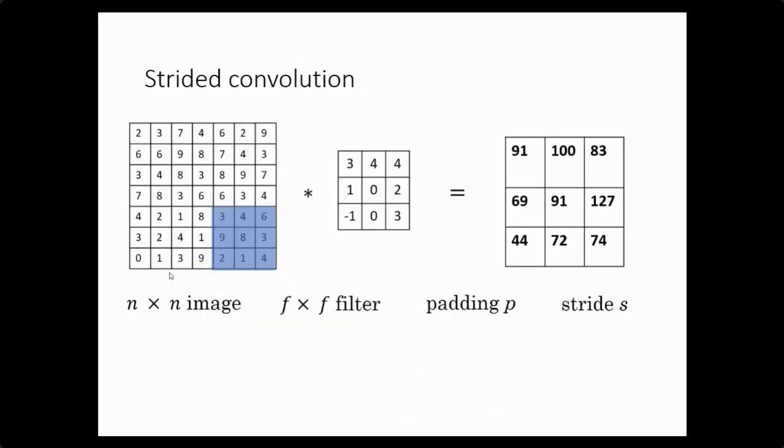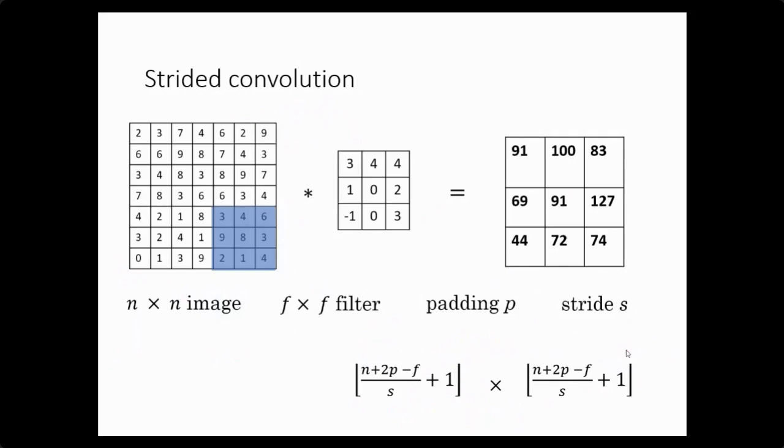Now finally, you can see the size. If the image size is n by n, filter size is f by f, padding is p, and stride size is s, then the output volume will be (n plus 2p minus f) upon s, plus 1, in each dimension. This way you can get the output size. Here we are taking only the floor value. So this is the strided convolution.